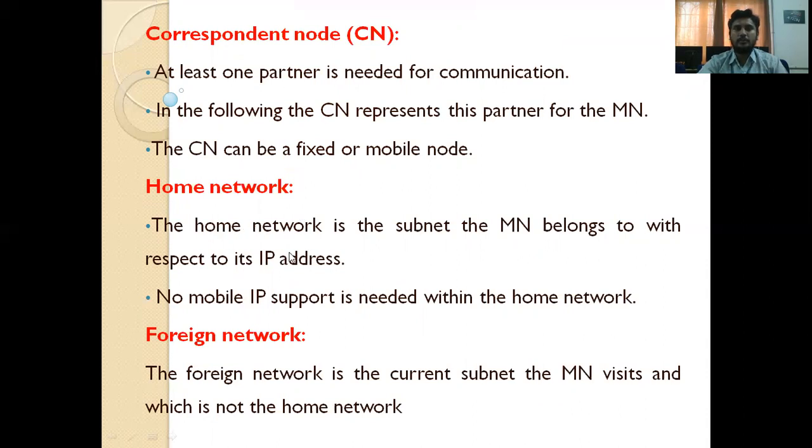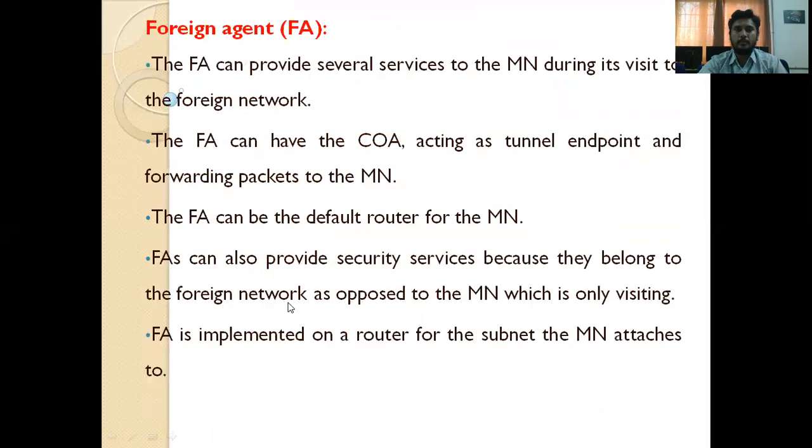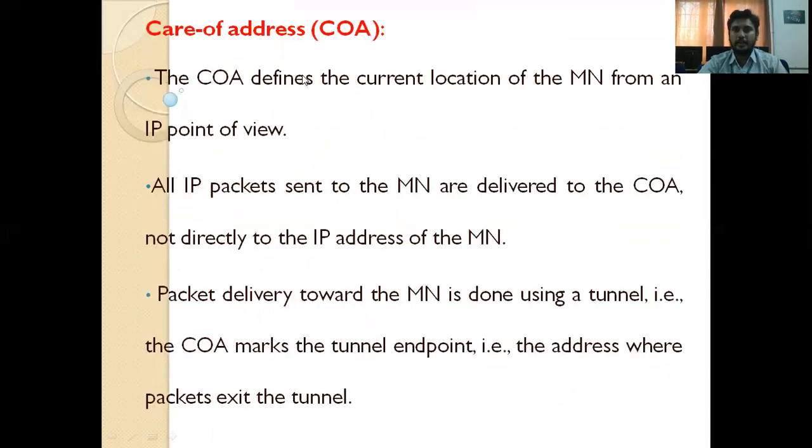And home network, foreign network, foreign agent, placing it for network. And care of address. Care of address means, for example, if the receiver moves from one location to another location, so right now where he is, that is the care of address for his mobile.